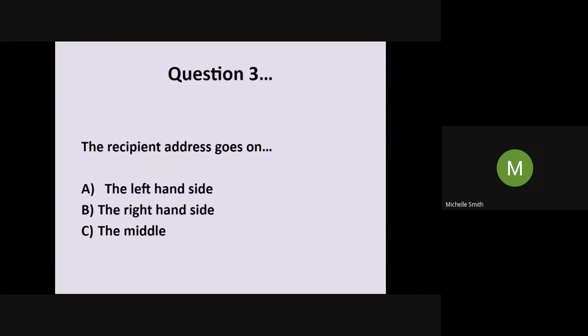So that means then question 3, where do you think the recipient address goes? Does this go on the left-hand side, on the right-hand side, or does this go in the middle? What do you think? A, B, or C?